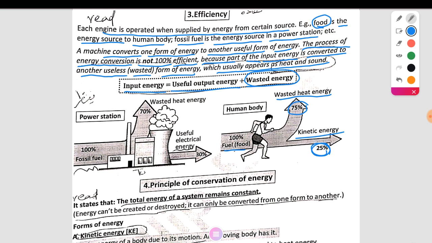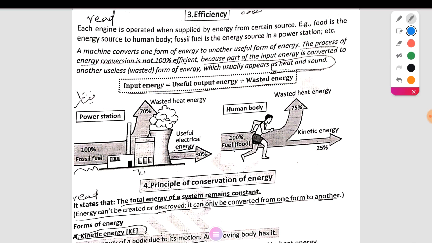Another example, in the power station, 100% fossil fuel: the wasted heat energy is 70%, while the useful energy is 30%. 30% from 100%. In this state, 25% from 100% fuel is food of the body.